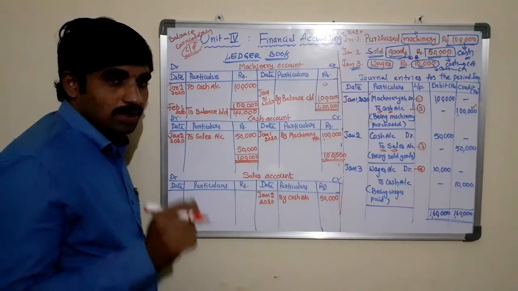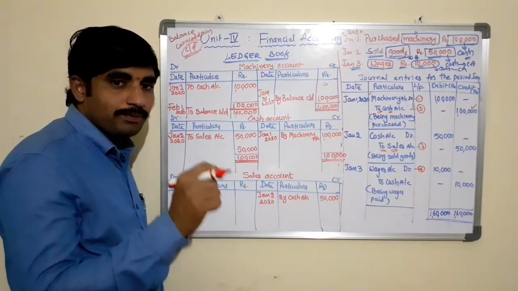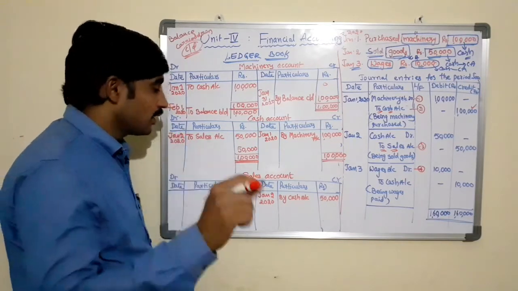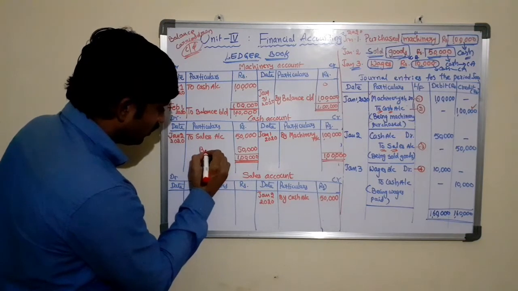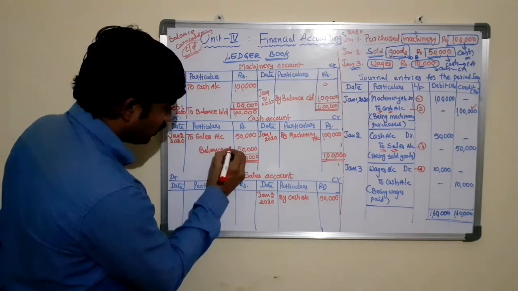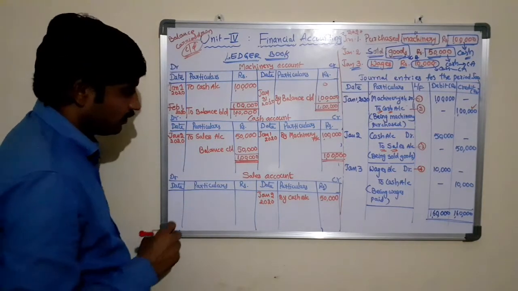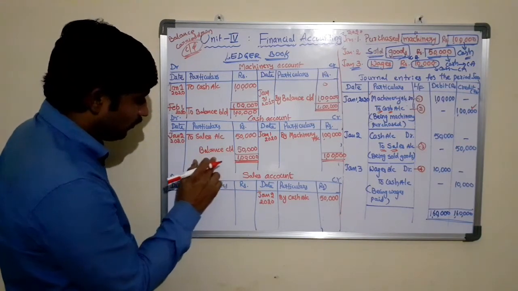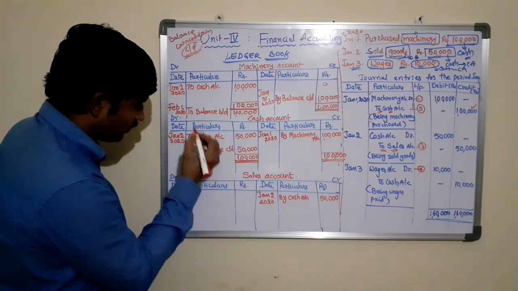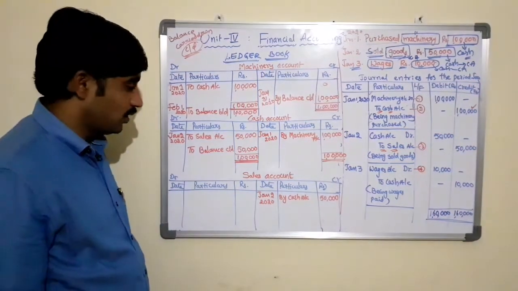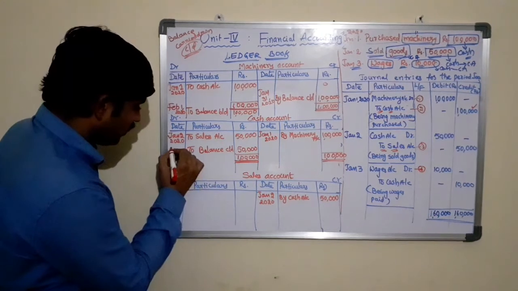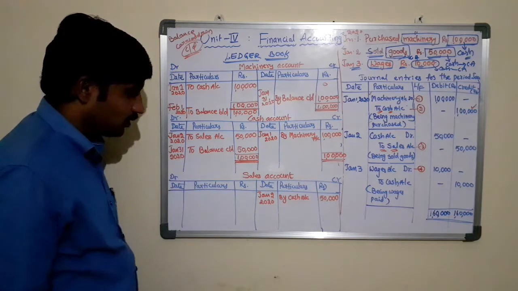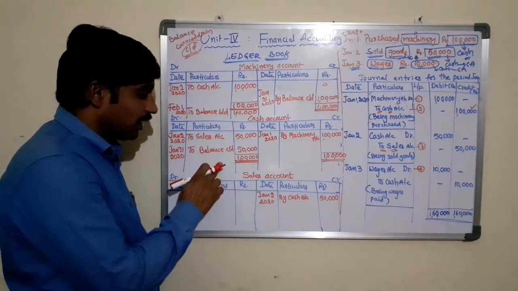As we know, the difference amount in the account is always denoted by balance carried down. Here also we can denote the difference amount with the balance carried down. As we found this difference on the debit side, we need to start with the word "To". As it is the closing balance, we need to write the end date of the accounting period, that is January 31st, 2020.